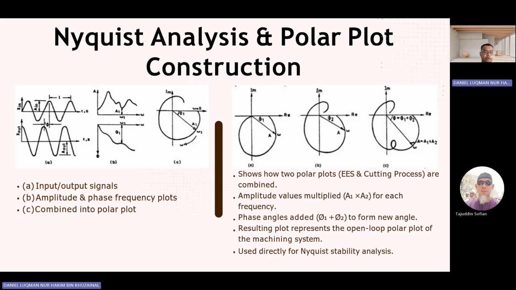The amplitude value is multiplied, A1 times A2, for each frequency, while the phase angle is added, theta 1 and theta 2, to form a new angle. The resulting plot represents the open loop polar plot of the machining system. It is used directly for Nyquist stability analysis. As shown, this diagram helps us to know and also helps us to study more about the frequency of the system.